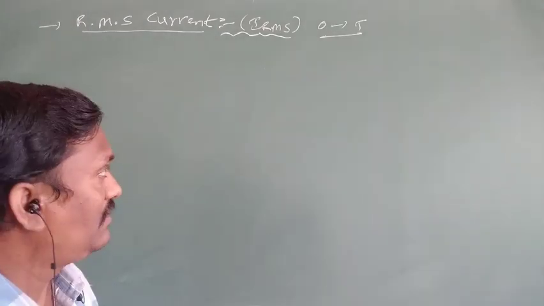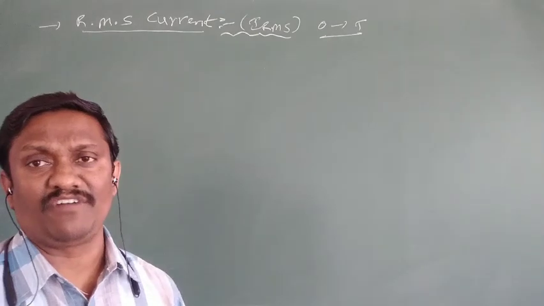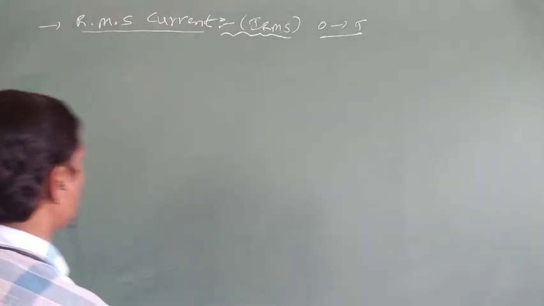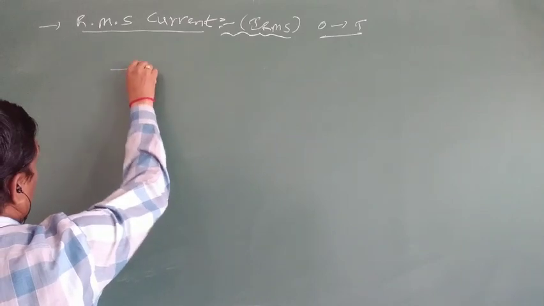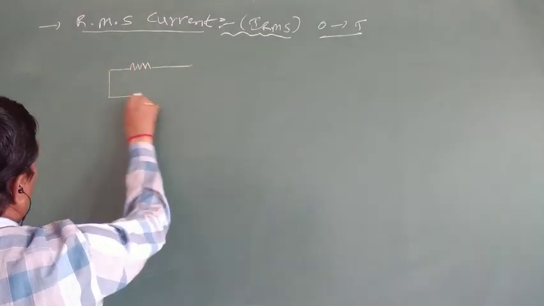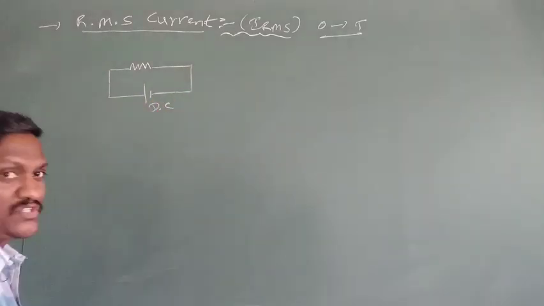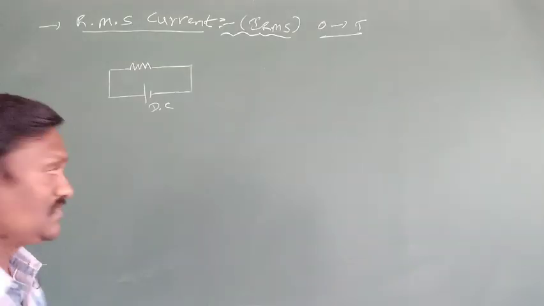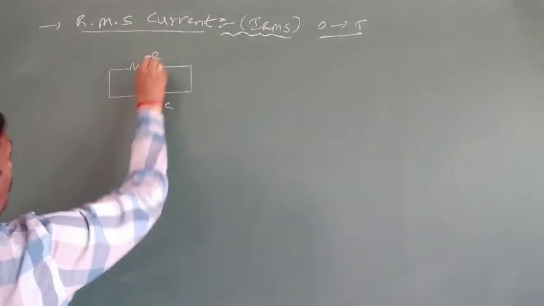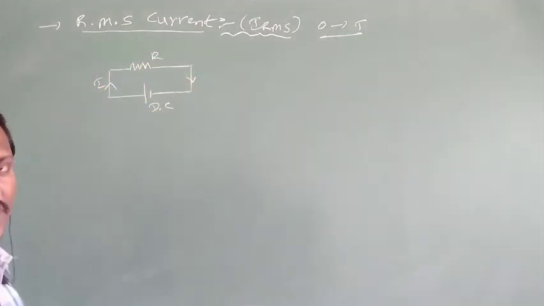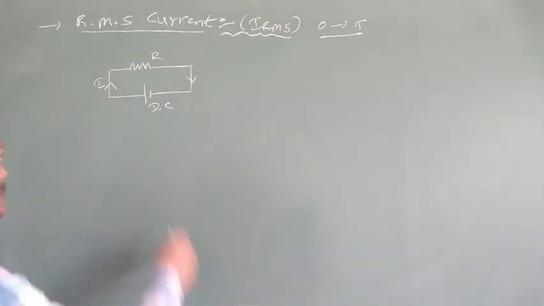And what is the original definition of RMS current? First compare with a DC source. For example, take one circuit, and at the ends of the circuit a constant DC source is applied. When current passes through a resistance, some heat is produced.